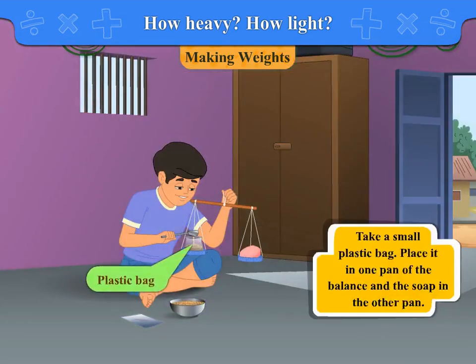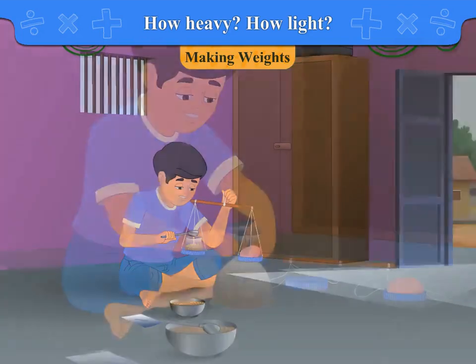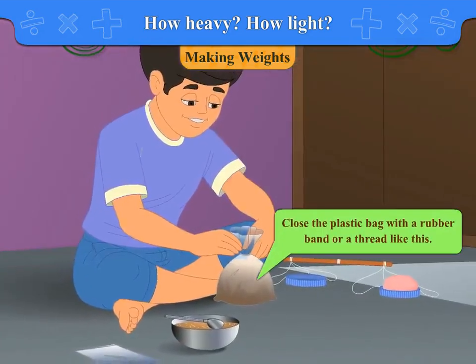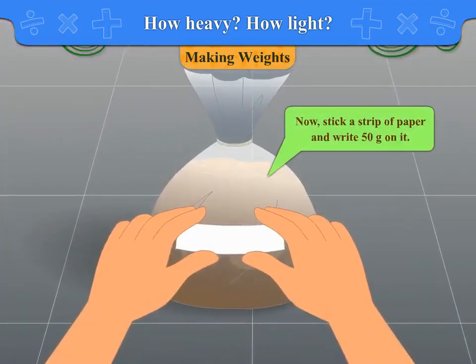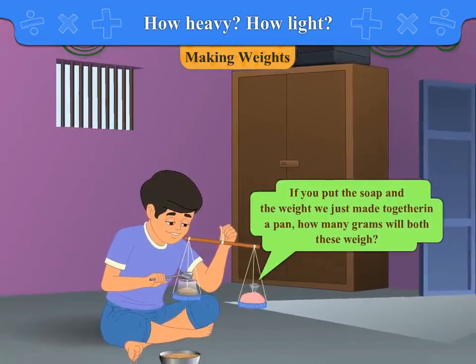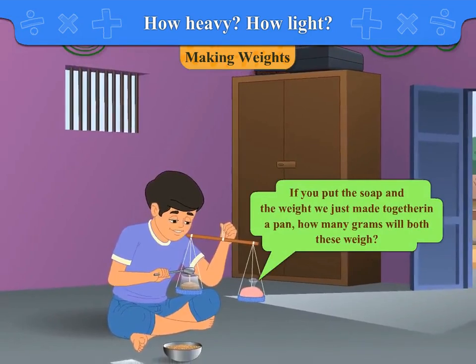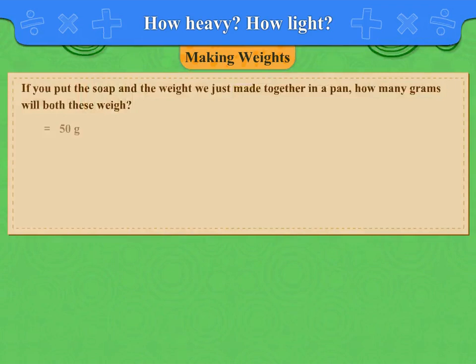Now take a small plastic bag. Place it in one pan of the balance and the soap in the other pan. Slowly add sand to the plastic bag till the pans are balanced. Close the plastic bag with a rubber band or a thread like this. Now stick a strip of paper and write 50 gram on it. If you put the soap and the weight we just made together in a pan, how many grams will both of these weigh? If we add 50 and 50, we get 100 gram.